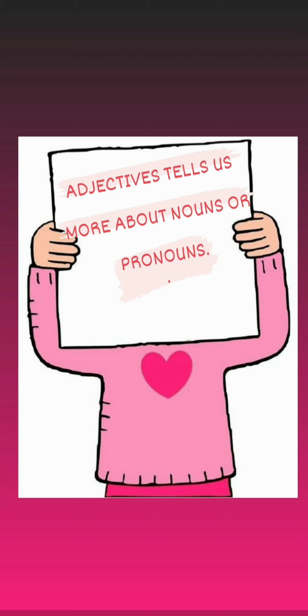So जो nouns and pronouns को describe करते हैं and they tell us more about it, so these are called adjectives. For example, if I say this girl is beautiful, so I am talking about a girl. Girl is a noun because girl is a person. Okay, but I am saying this girl is beautiful. So मैंने इस girl जो कि noun है, I told some more quality of a noun. So that quality, that word which is telling the quality of that noun is called an adjective. So यहाँ पे beautiful, here beautiful will be an adjective.